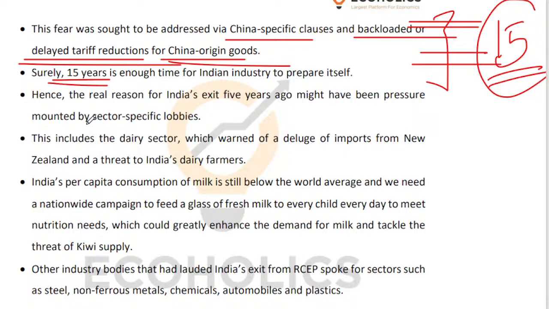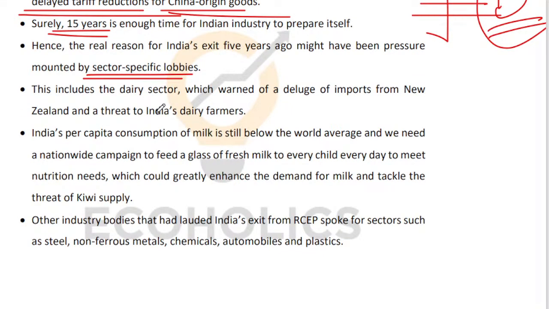There were sector specific lobbies which scuttled the deal, which didn't allow the deal to go ahead. One of the strongest sectors that lobbied against this deal was the dairy sector. The dairy sector in India said that small and marginal farmers will lose out, will not be able to compete, because countries such as New Zealand, which are industrial milk producers, will inundate the Indian market with imported milk, and Indian dairy farmers will lose out in a very, very big way.